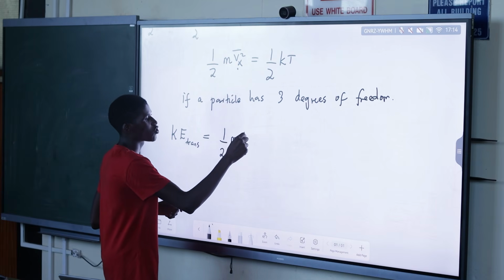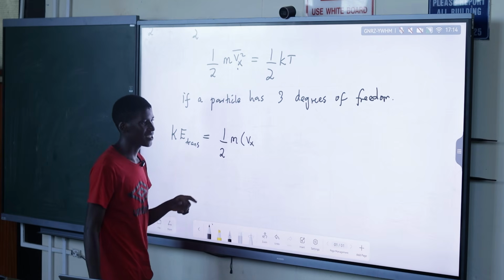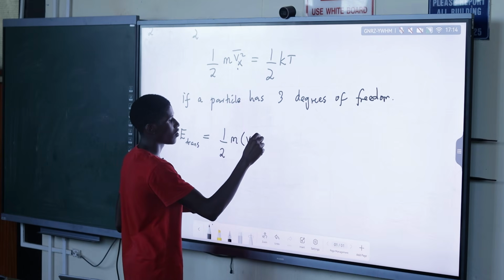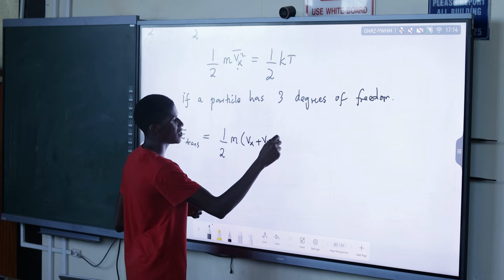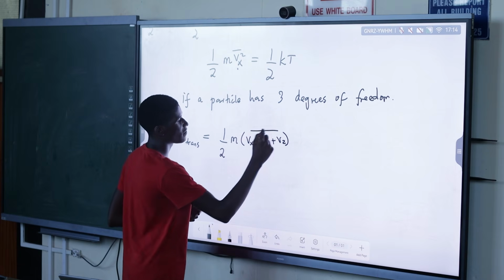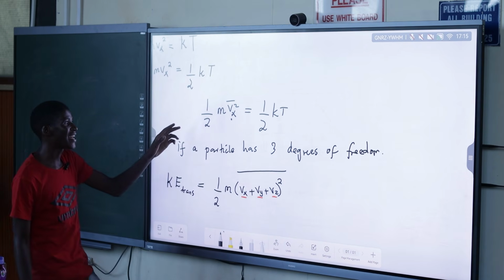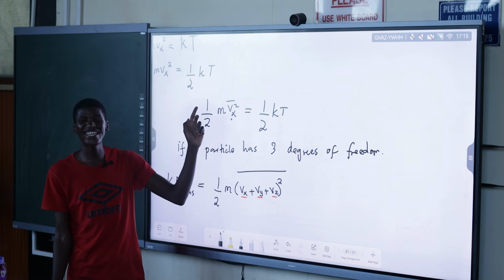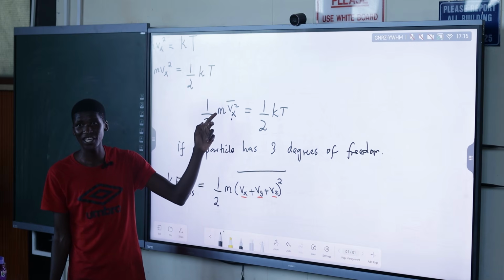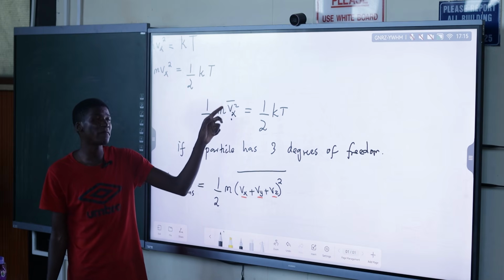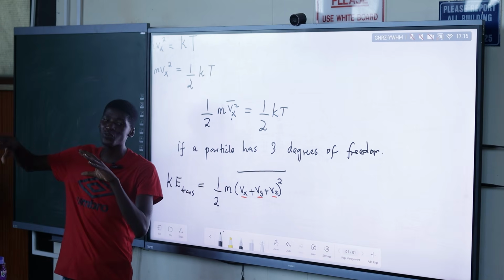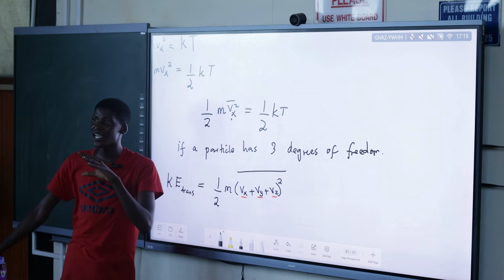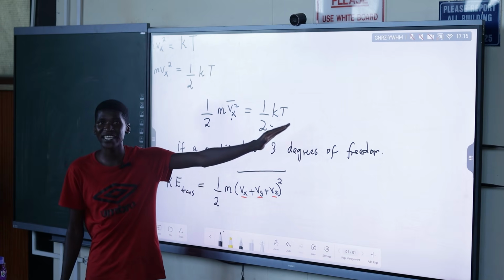So we have Vx, we have Vy, we also have Vz. So we are only considering the kinetic energy along the x-axis. That is why we have half mVx squared, because in our derivation we're using the x velocity alone, and it was equal to half kT.